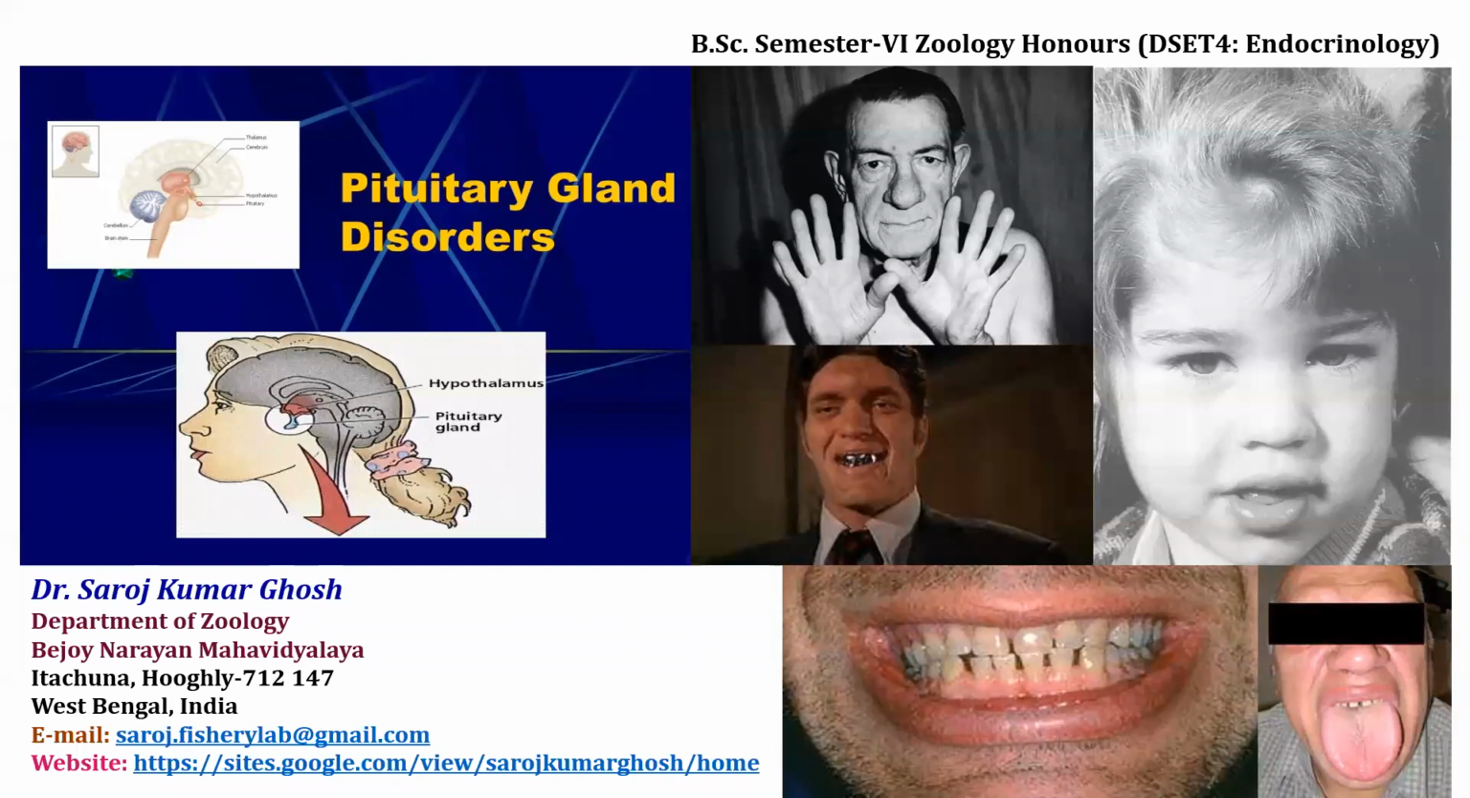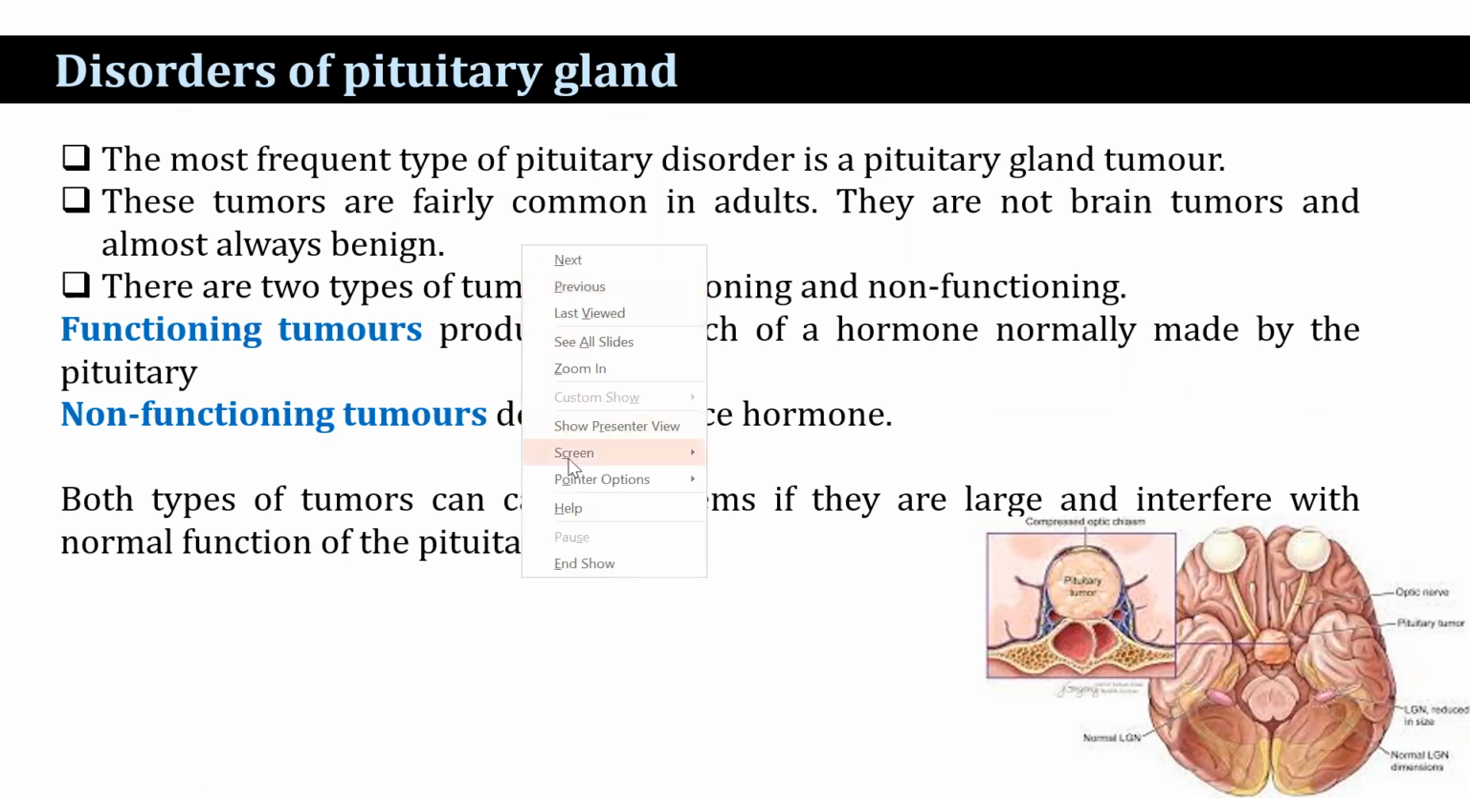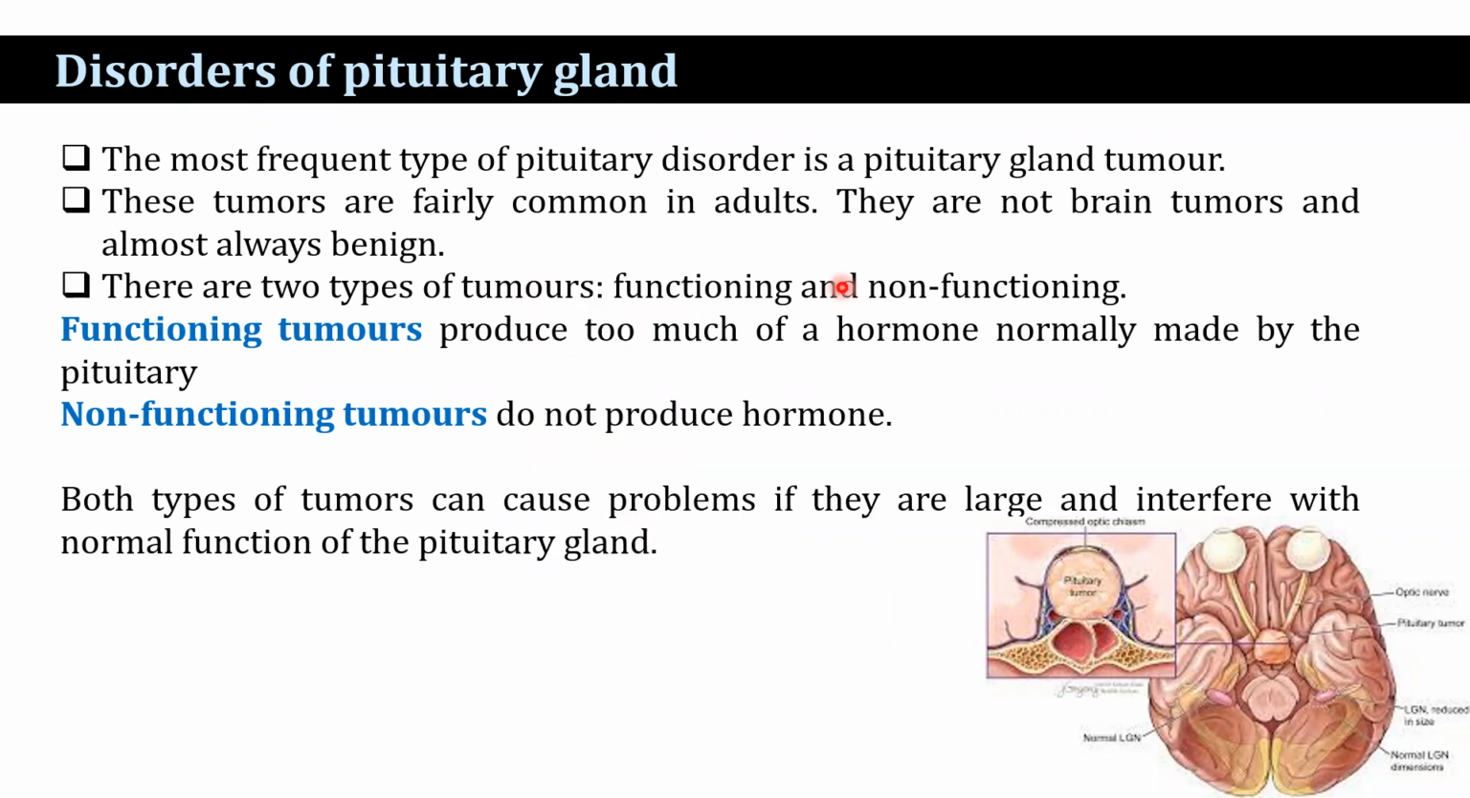I am going to discuss the topic disorders of the pituitary gland. The most frequent type of pituitary disorder is the pituitary gland tumor. Tumors are fairly common in adults. They are not brain tumors and are almost always benign. There are two types of tumor, functioning and non-functioning.